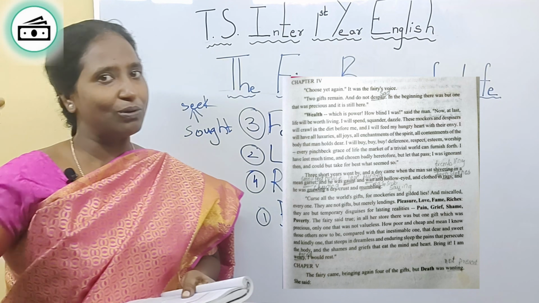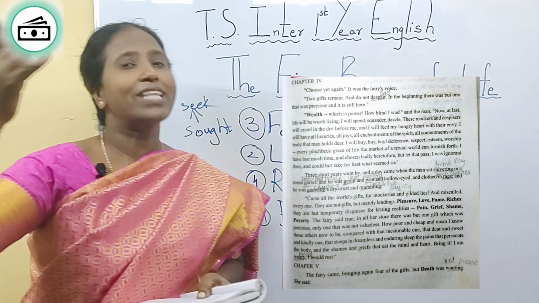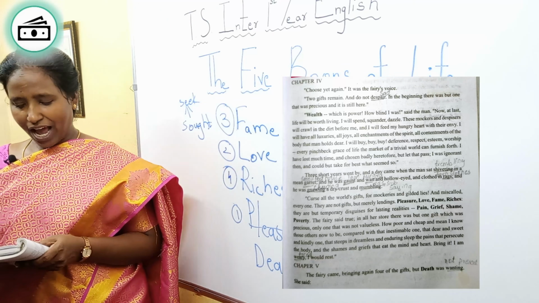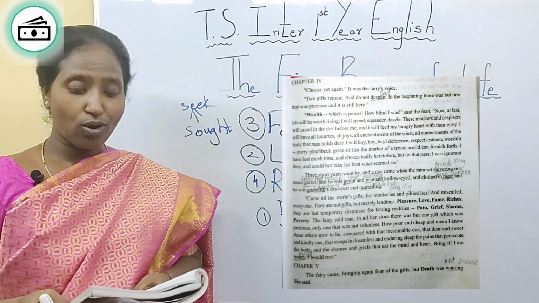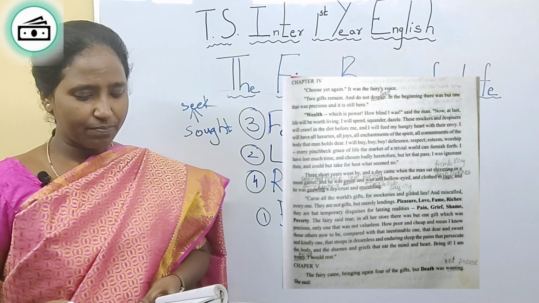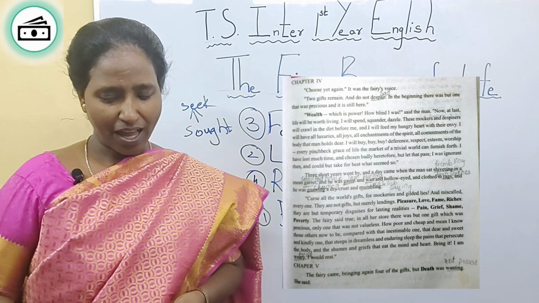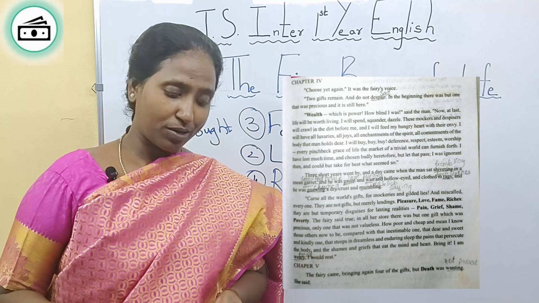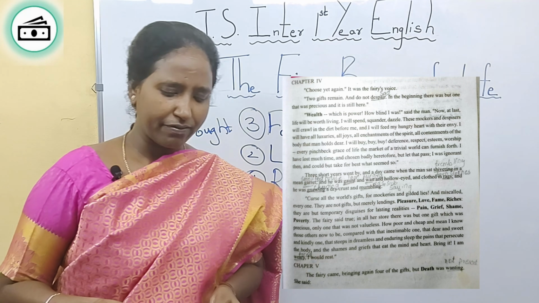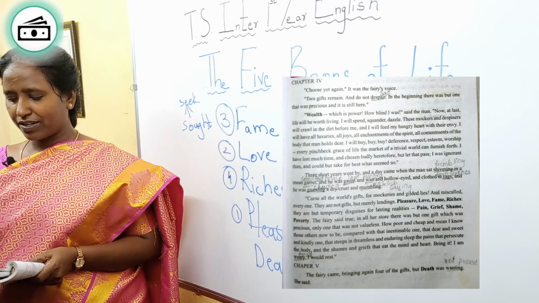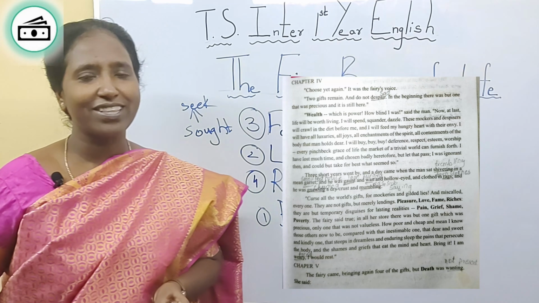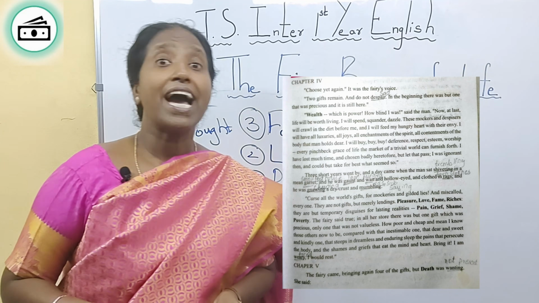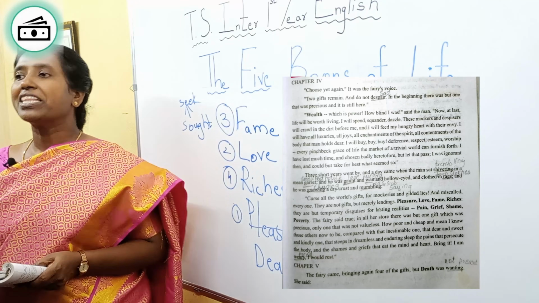How much ever I want to look down on somebody, I will grow that much luxurious. I will look so much radiant. I will be so rich, he thought. I will have all luxuries, all joys, all enchantments of the spirit, all contentments of the body that man holds dear. I will buy deference, respect, esteem, worship, every pinchbeck grace of life the market of a trivial world can furnish forth. I will buy everything on this earth, and people would look at me and feel jealous of me. That much I will buy, and they would worship me, they would follow me, they would respect me.